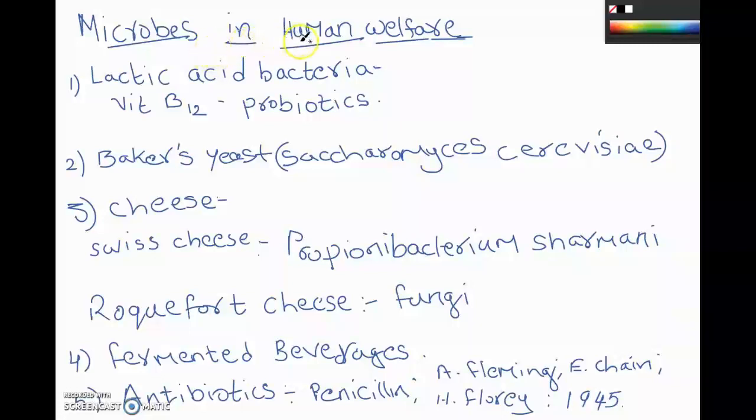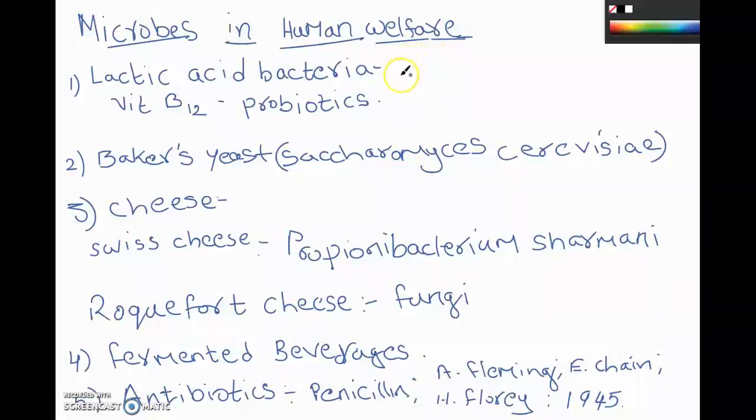And coming to human welfare, bacteria and microorganisms play a key role in the health of human beings. And in the commercial aspect also, microorganisms play a key role. In our daily life, in every common man's kitchen, you see the role of lactobacillus, which is commonly called lactic acid bacteria.